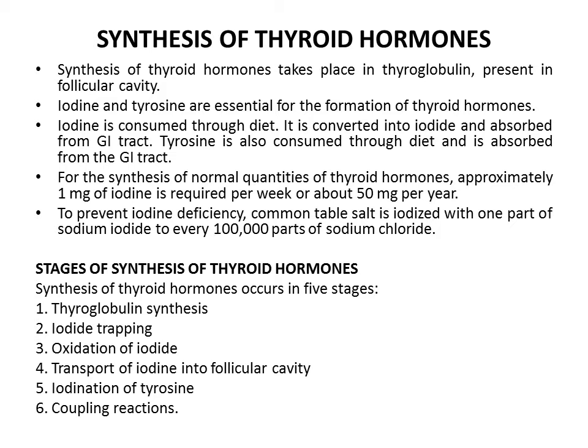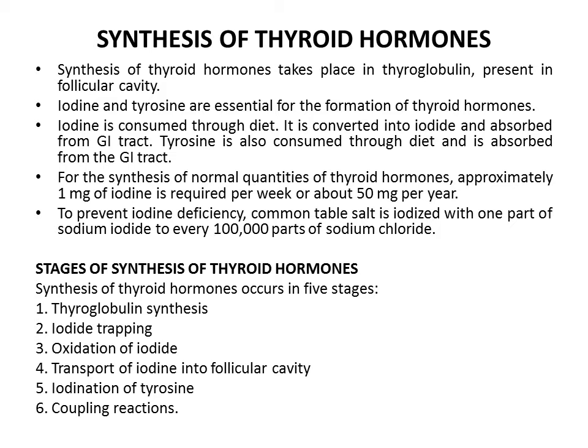Absence or inactivity of this enzyme stops the synthesis of thyroid hormone. Next stage is transport of iodine into follicular cavity. From the follicular cells, iodine is transported into the follicular cavity by an iodide chloride pump called pendrin.